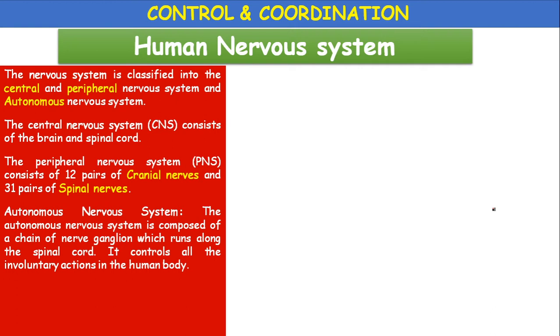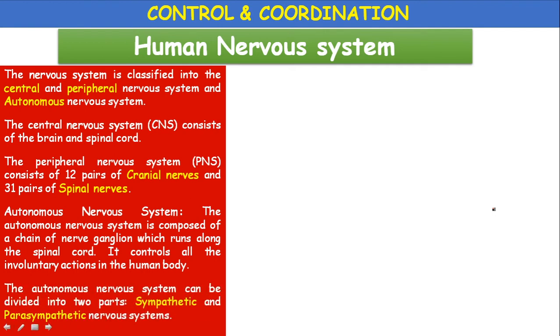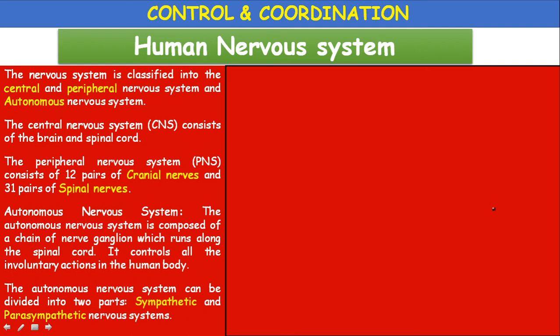Then autonomous nervous system. The autonomous nervous system is composed of a chain of nerve ganglion which runs across or along the spinal cord. It controls all the involuntary actions in the body. The autonomous nervous system can be divided into two parts: sympathetic nervous system and parasympathetic nervous system. They function together and across each other. They are equal and opposite, and controls the rate of reactions in the body. All vital functions are controlled by the sympathetic and parasympathetic nervous system.